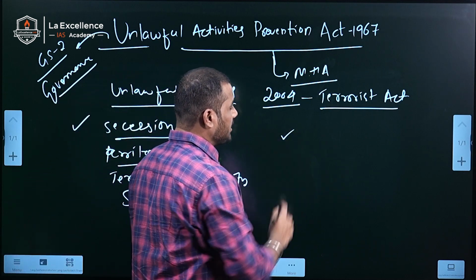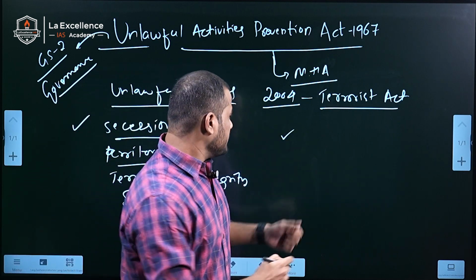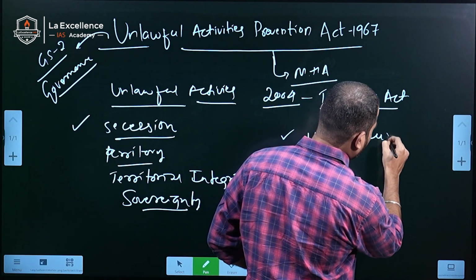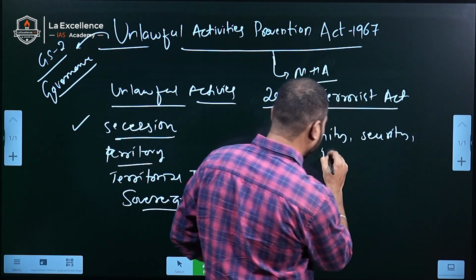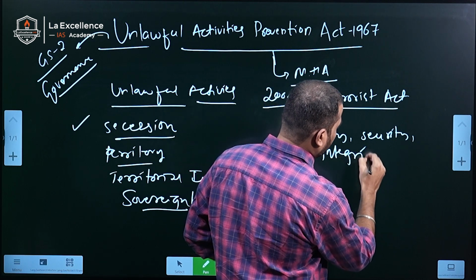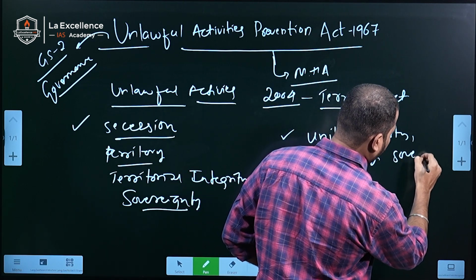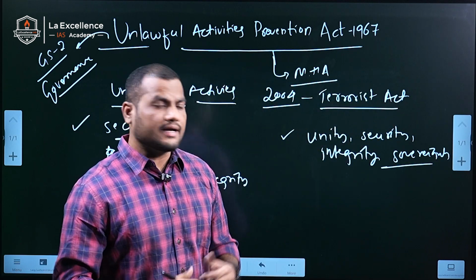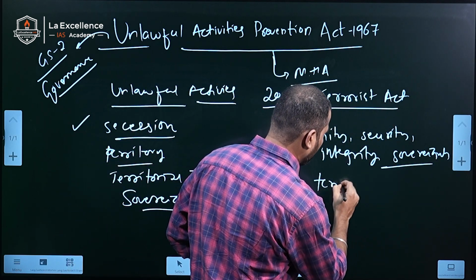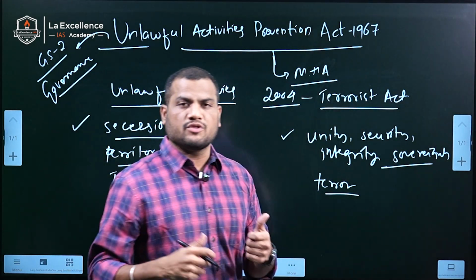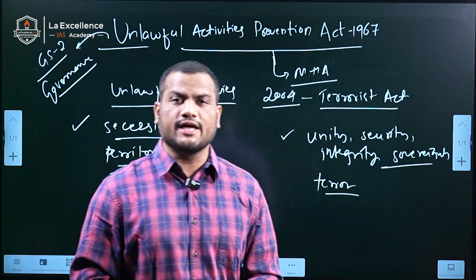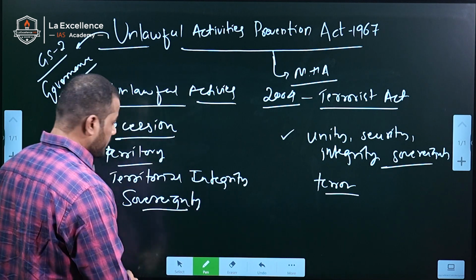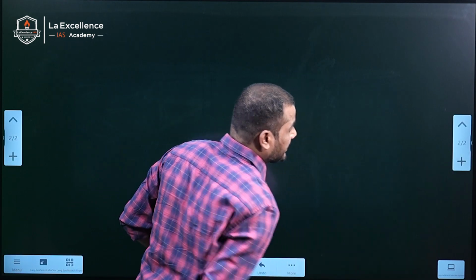Terrorist activities are those activities which threaten the unity, security, integrity, and also sovereignty of India. These activities also strike terror among the people, which means fear. It will create fear among the people. These activities are included in terrorist activities. But how are these activities conducted?